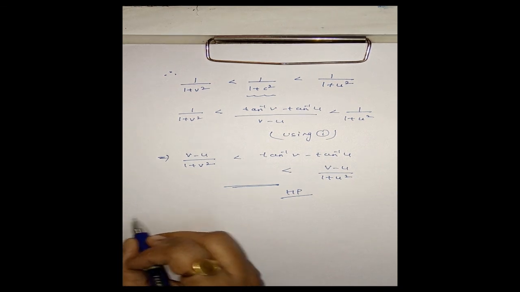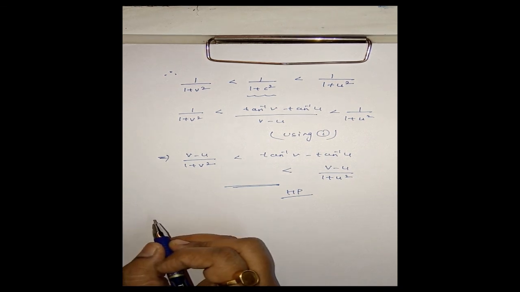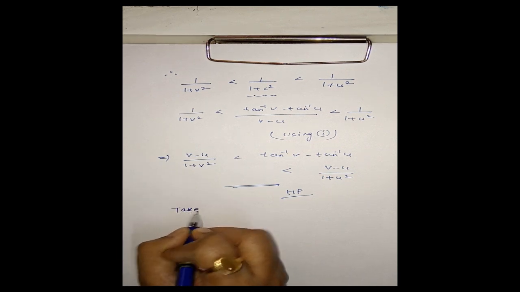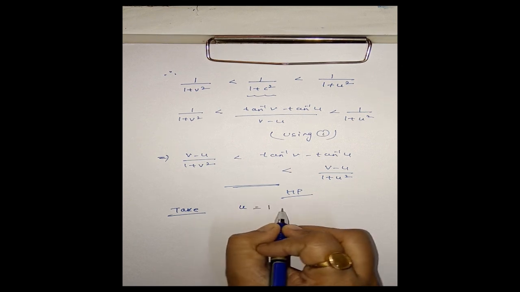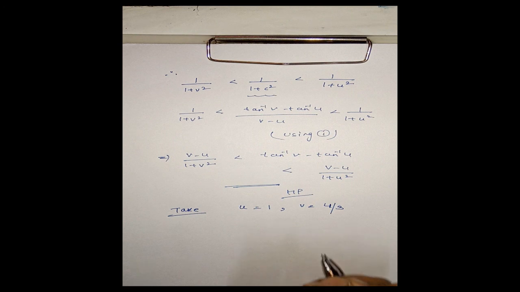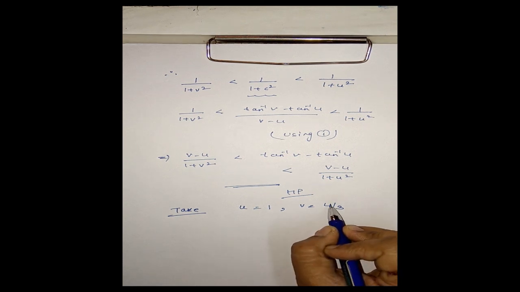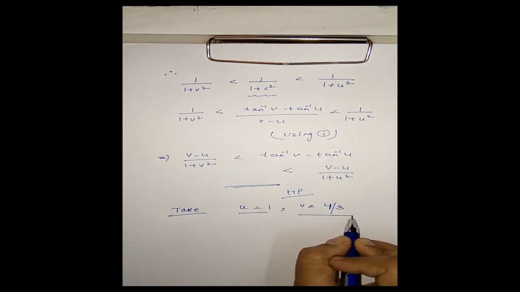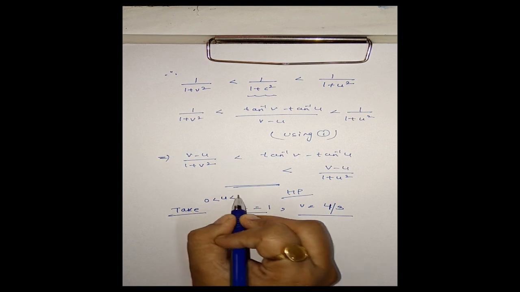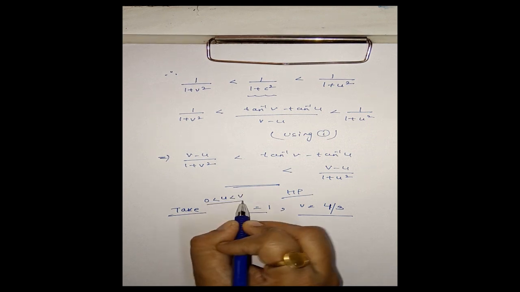In order to prove the second part, we take u as 1 and v as 4 by 3. Since we have the pi by 4 term and tan pi by 4 is 1, and we have a term like tan inverse 4 by 3, therefore we have to take u and v in this form.